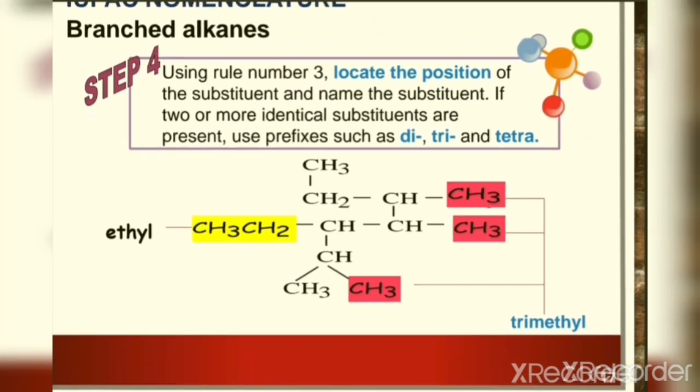For step 4, by using rule number 3, locate the position of the substituents and name the substituents. So we have located our substituents. For example, this is number 2, this is number 3, this is number 4 and this is number 5. If two or more identical substituents are present, use prefixes such as di, tri, and tetra. So we have 3 methyl groups, that's why we name it as 3-methyl, which indicates we have 3 methyl groups.